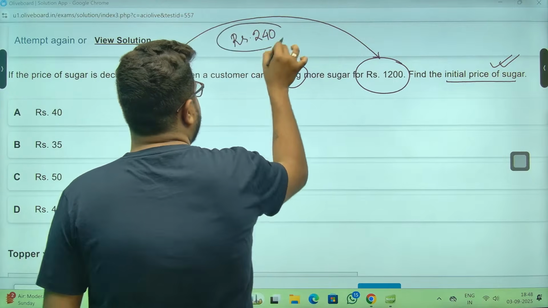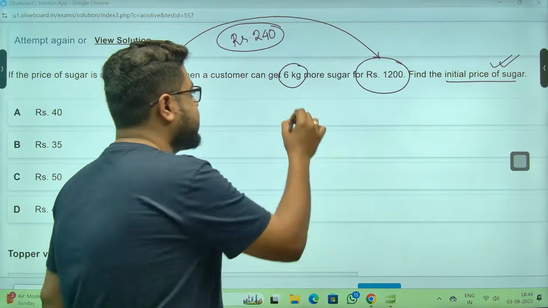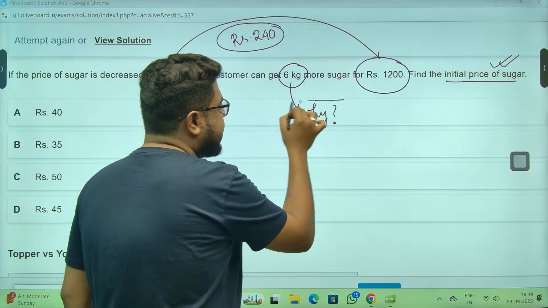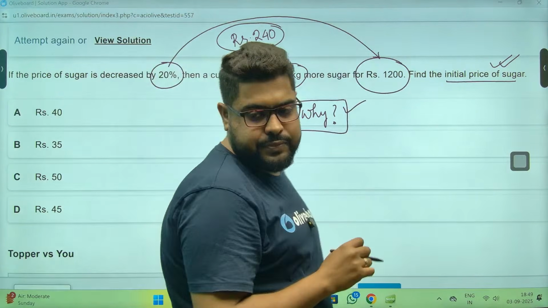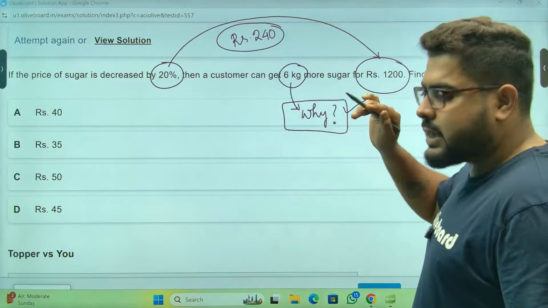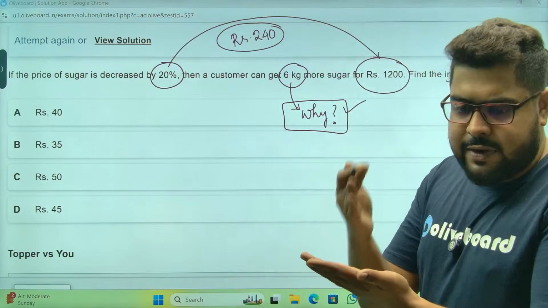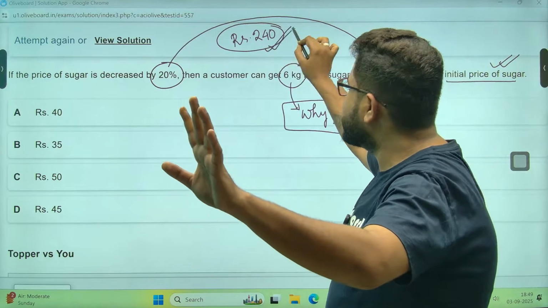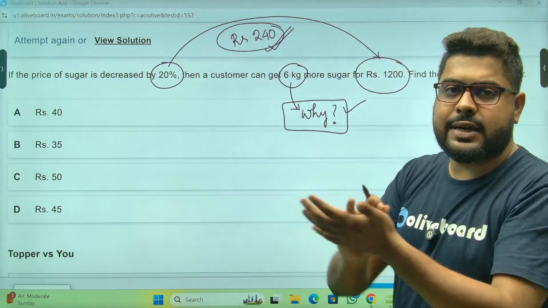Now, please understand. Ask yourself the question. Why is the customer getting 6 kgs more? Because after getting whatever the usual amount is, the customer is left with this 240 rupees because the price of the sugar has decreased.